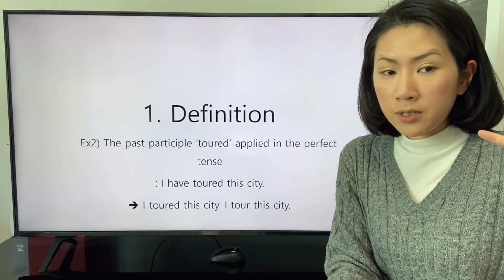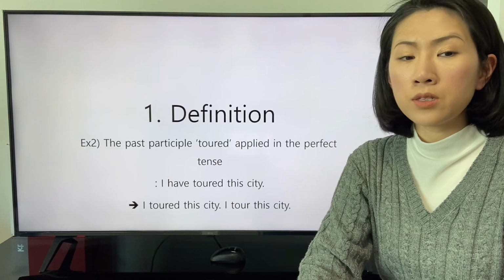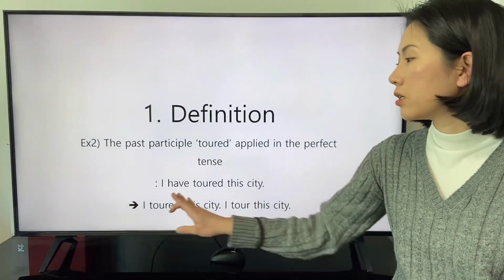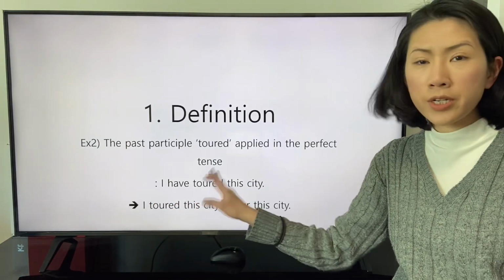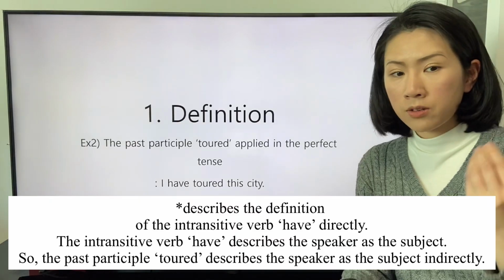The second example is this. The past participle toured applied in the perfect tense in our clause. I have toured this city.